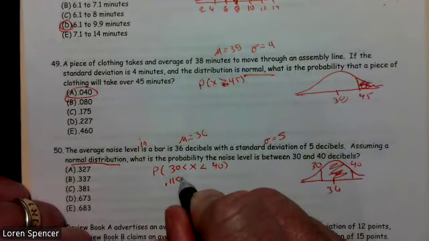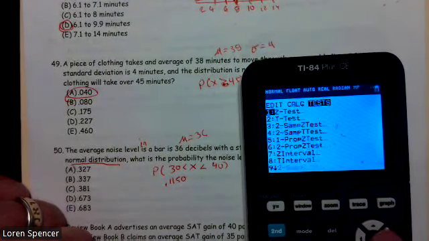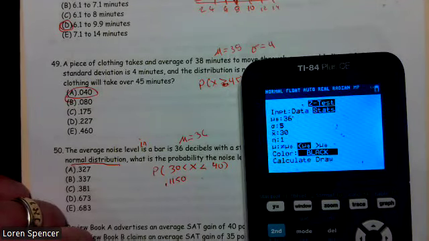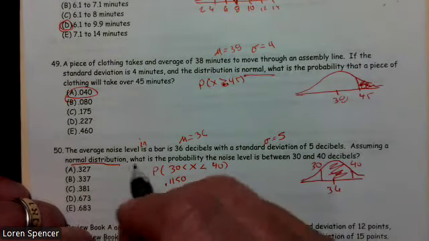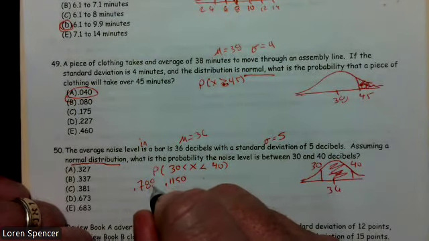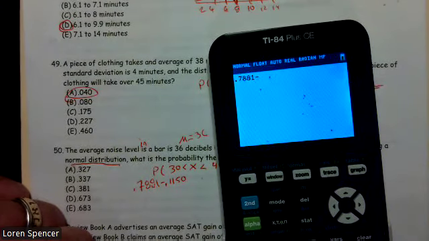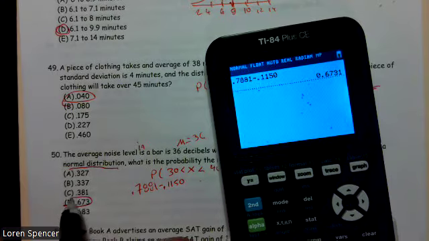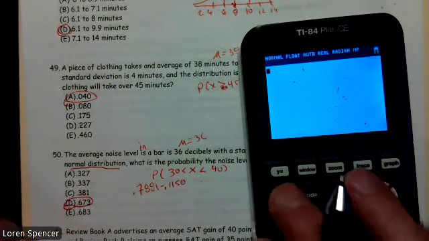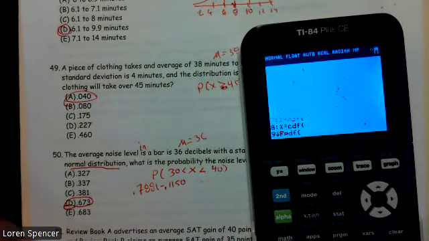And then I'm going to need to do the 40. Stat, test, z-test, doing the same thing, just changing it to a 40. And I'm going to get some larger value of 0.7881. I subtract those. 0.7881 minus 0.1150. Now, it's real important you know this method, but the fast method for this problem is just to go second vars. Oops. Second vars. Normal CDF.